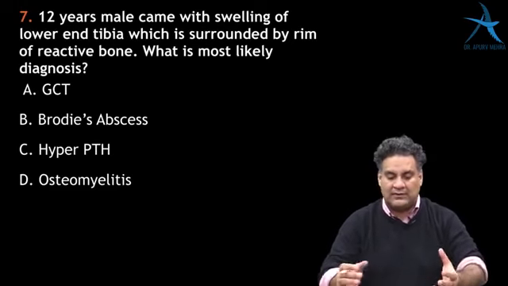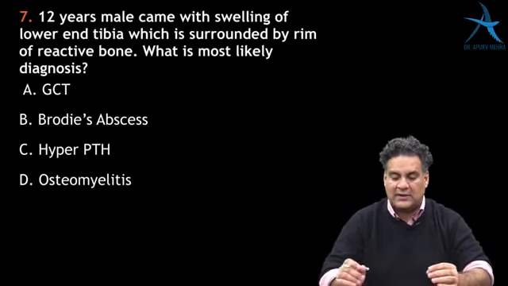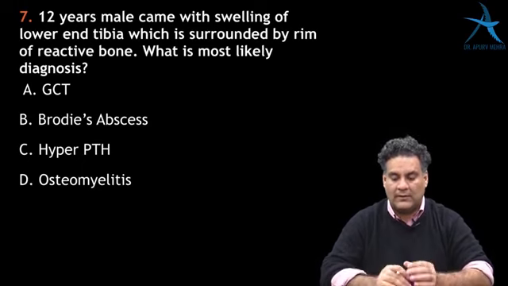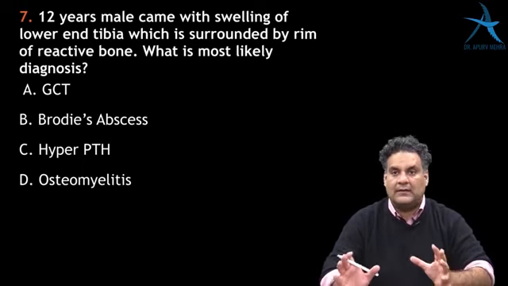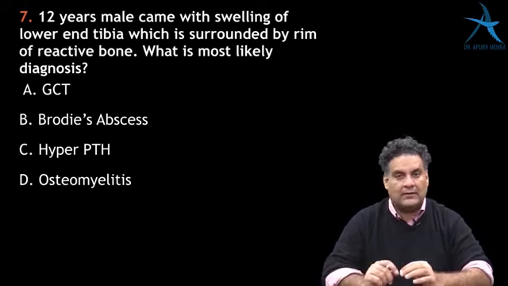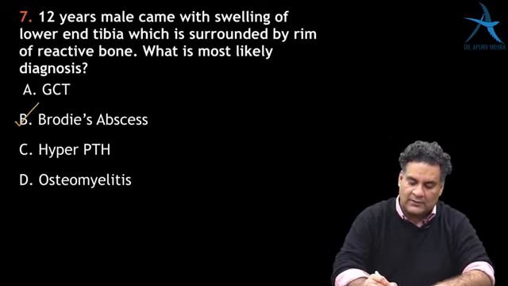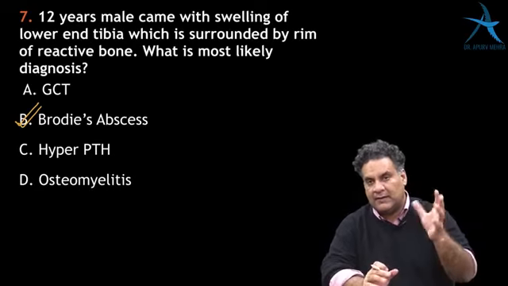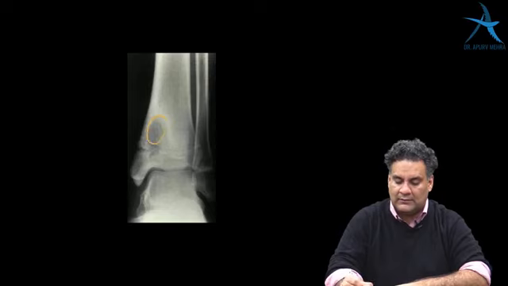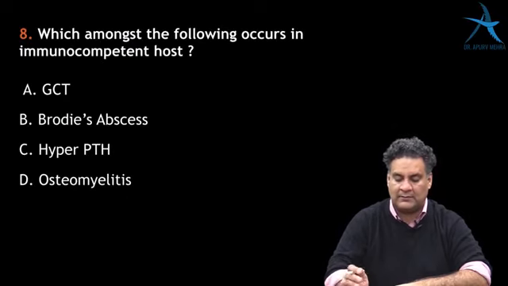12-year-old male came with a swelling of lower end tibia, which is surrounded by a rim of reactive bone. What is the most likely diagnosis? This is a young boy with a lesion with a sclerotic margin. So my answer will be going towards the Brodie's abscess. Tibia will be the usual example in Brodie's abscess. They will usually be giving you tibia with Brodie's abscess.